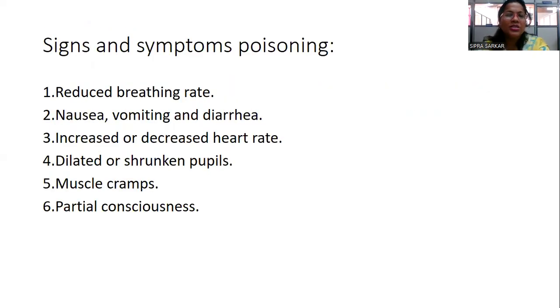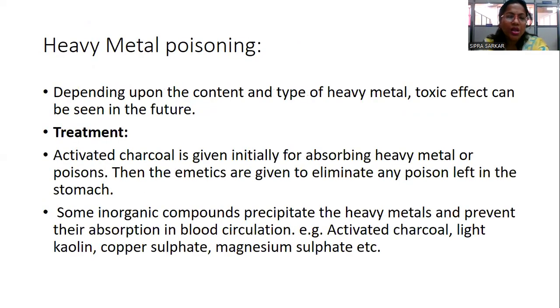Now coming to the signs and symptoms of the poisoning. Breathing rate will be reduced, nausea, vomiting and diarrhea, increased or decreased heart rate will be there, dilated or shrunken pupils and muscle cramps, and partial consciousness. Okay. Now first of all, we are coming to the heavy metal poisoning.